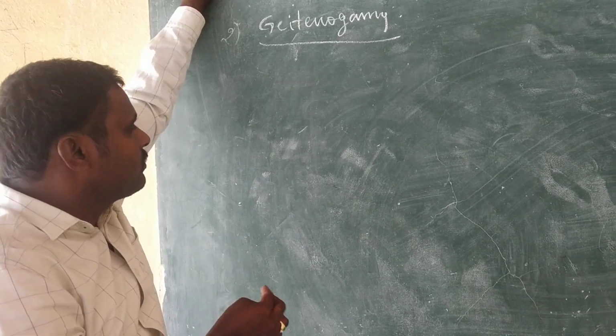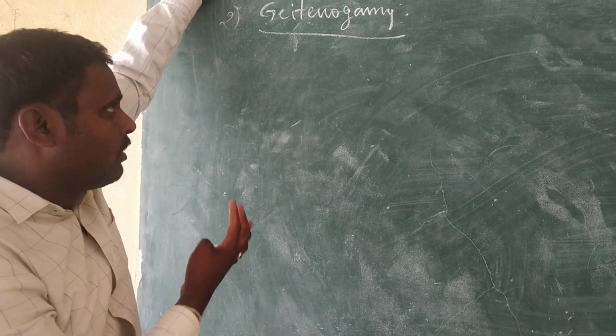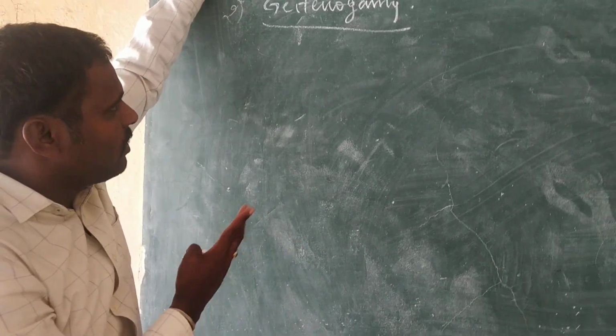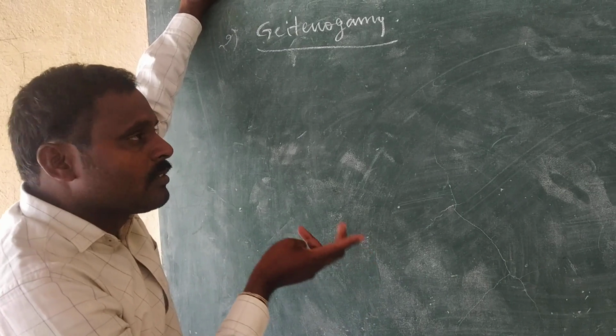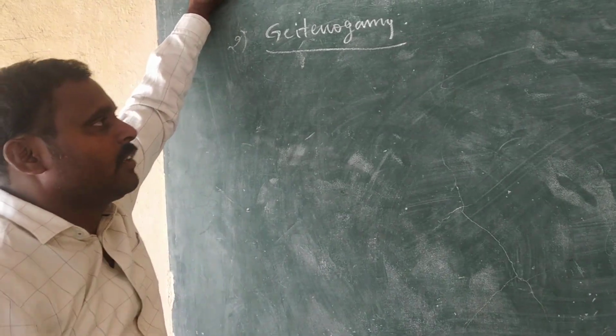We discussed autogamy, its advantages and disadvantages, and contrivances for self-pollination. Now the second one is geitanogamy.